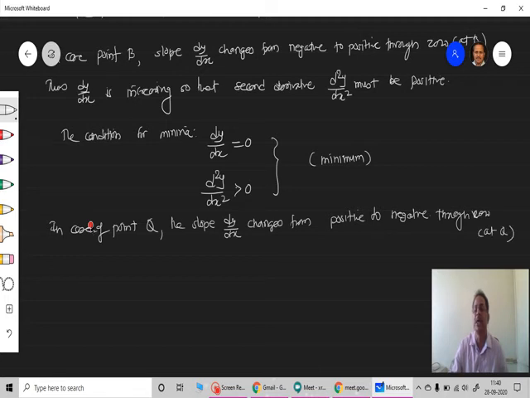Okay, and that is at Q. At point Q, the slope is found to be 0. That is at point Q.